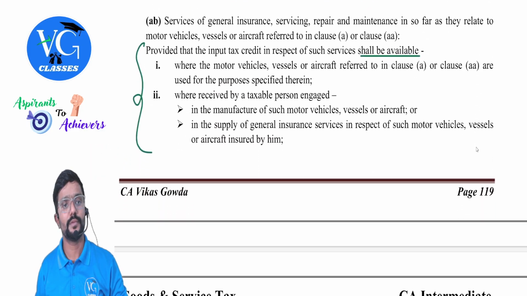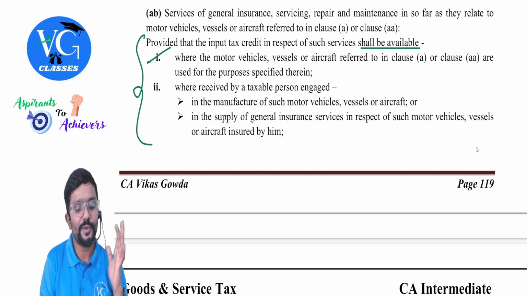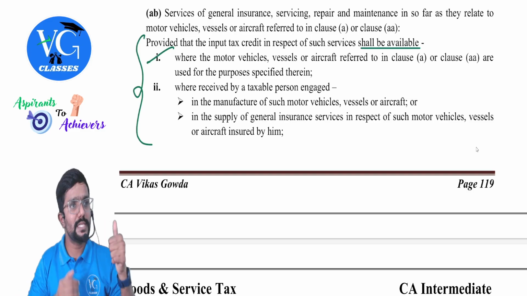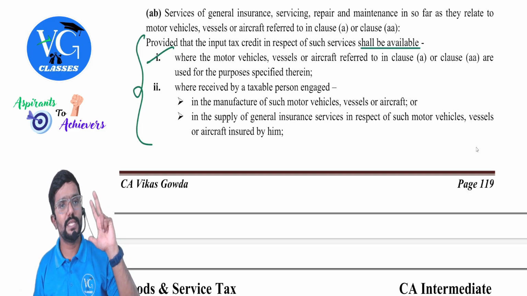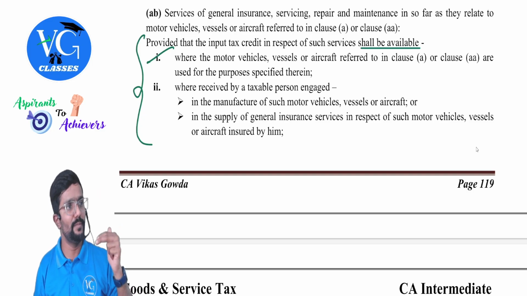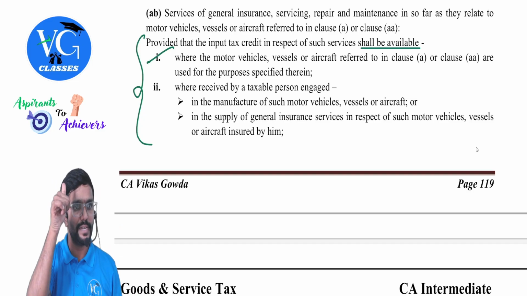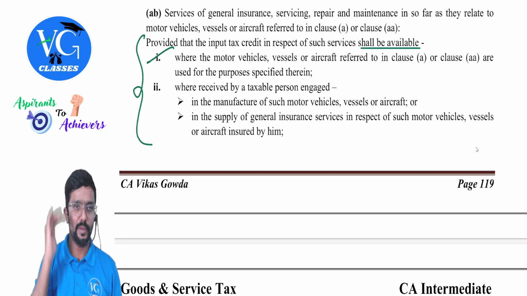Next one. Second one. In simple terms, okay, let me repeat the first point. Guys, listen. When a motor vehicle, vessel or aircraft is purchased, whatever GST is paid on purchase, if credit is available, then even for the following services is credit available? Yes. If it is blocked above, it will be blocked here also.